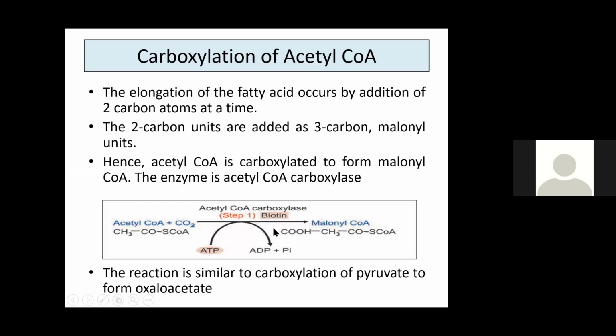Here, biotin is the coenzyme, and the main rate limiting enzyme for fatty acid synthesis is acetyl-CoA carboxylase. Please remember, the main rate limiting enzyme for fatty acid synthesis is acetyl-CoA carboxylase, and coenzyme is biotin. Here, carbon dioxide is added to acetyl-CoA. One carbon is added to 2 carbon acetyl-CoA to form 3 carbon malonyl-CoA. Any carboxylation reaction is similar to carboxylation of pyruvate to form oxaloacetate. A little bit you have learned in carbohydrate metabolism, right? Here too it is similar, but here acetyl-CoA is getting converted to malonyl-CoA.